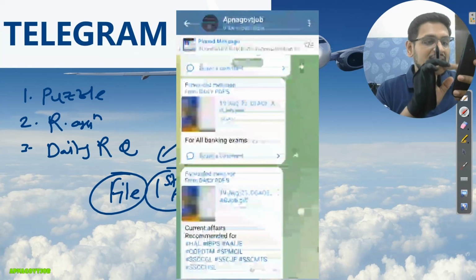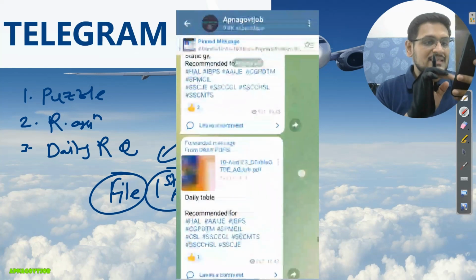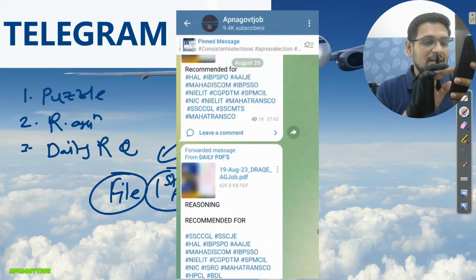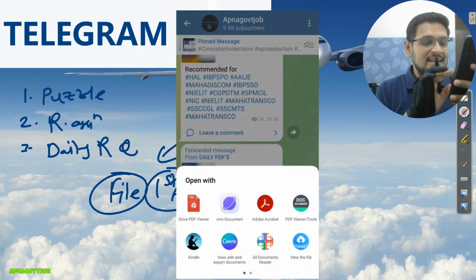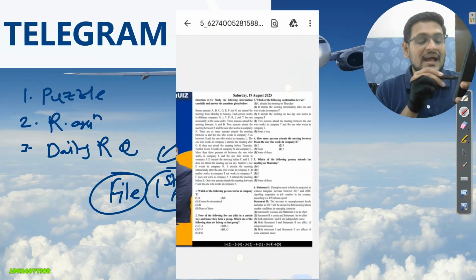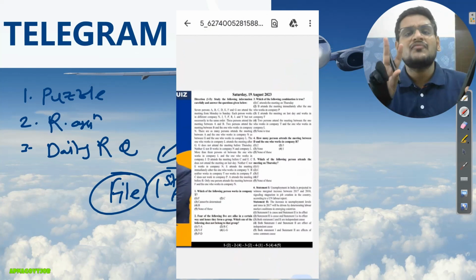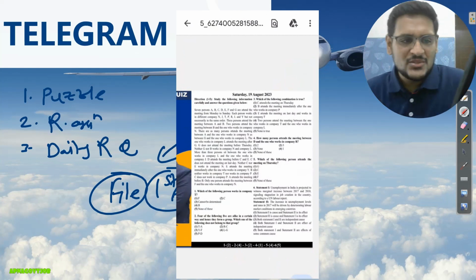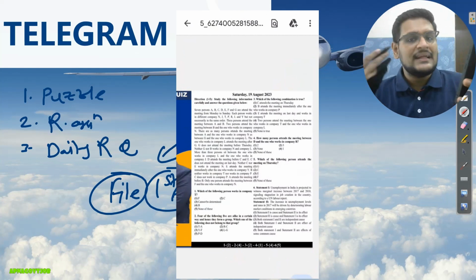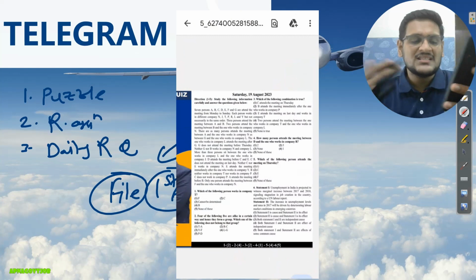Then second, if I scroll up a little bit, you can see the second PDF, and that is your daily reasoning questions, okay. Again, hashtag IJ you need to check, and here you will get daily 5 to 6 or 10 questions. If a puzzle is there, then definitely you can solve the puzzle. It is a part of the puzzle, and other things are also there. Daily it will vary, right?